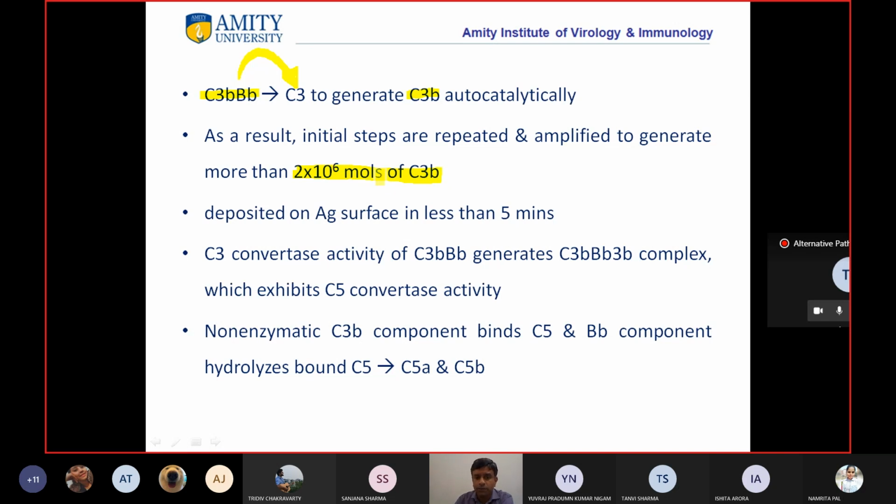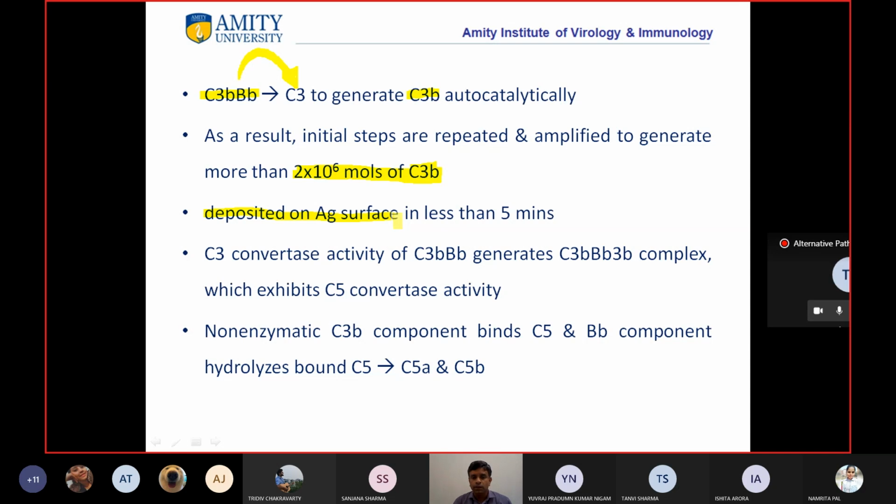And the bigger molecules, the C3bs, because they are heavier, as I said, they will go and deposit on the antigen surface. These C3b molecules will get deposited on the antigen surface in less than 5 minutes. So within 5 minutes, those heavier molecules will go and bind to the surface of the antigen, right?